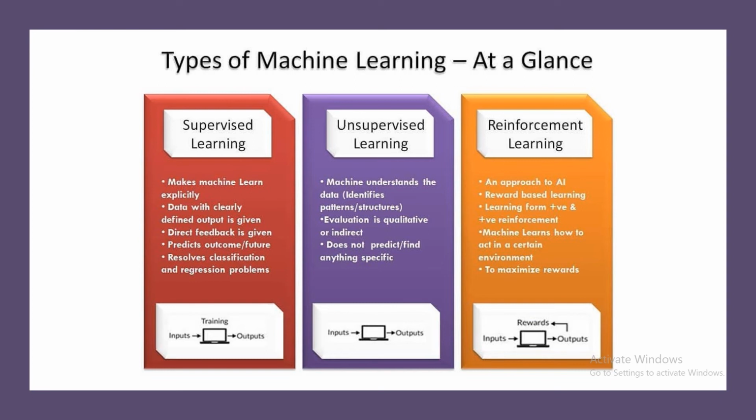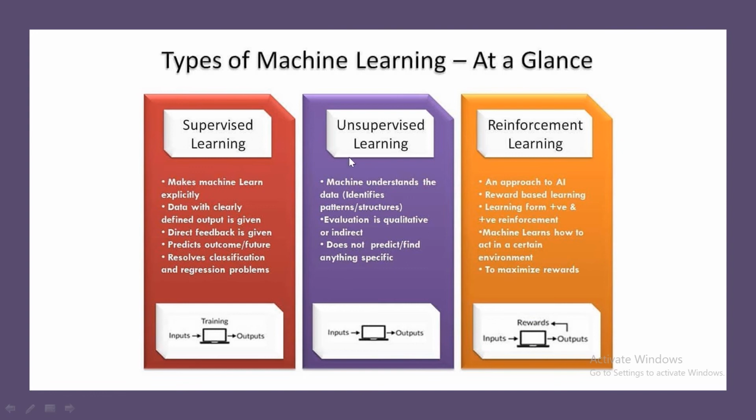Unsupervised learning is a cluster based problem. The machine understands the data based on the pattern or structure available in the data, and the evaluation is qualitative or indirect. It does not predict or find anything specific here. It is generic, and it does not predict any specific things.